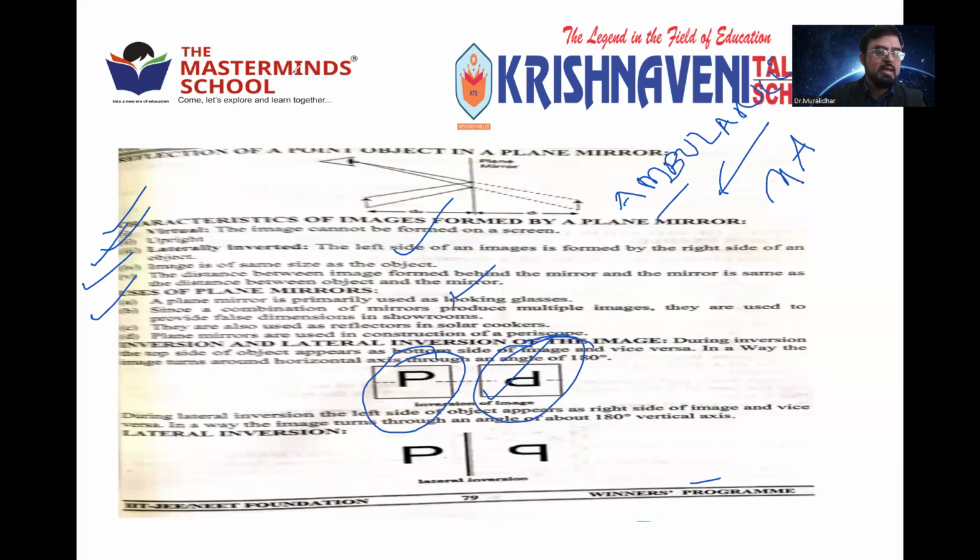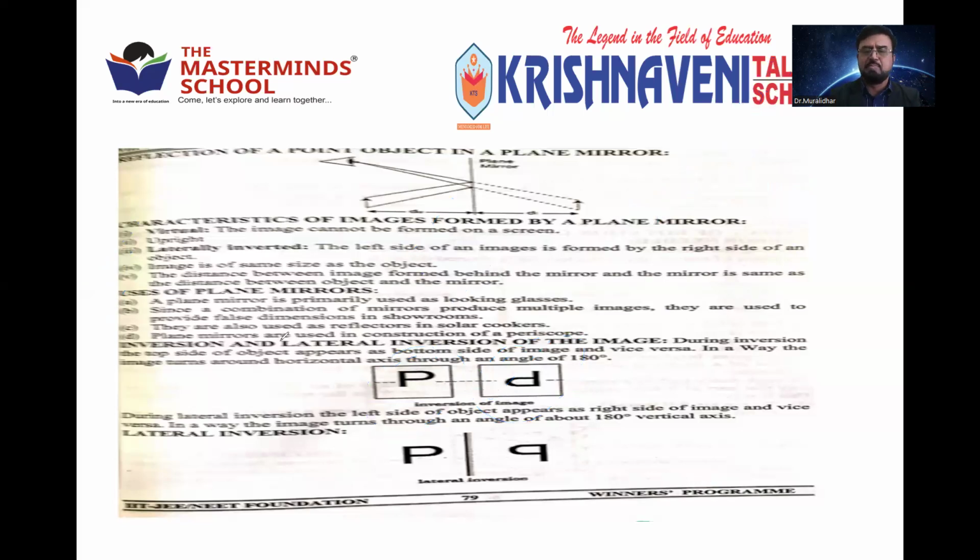Okay, clear? That is a very, very important application of the plane mirror, which we use in various ways in our day-to-day life. So, image, types of images: real image and virtual image.